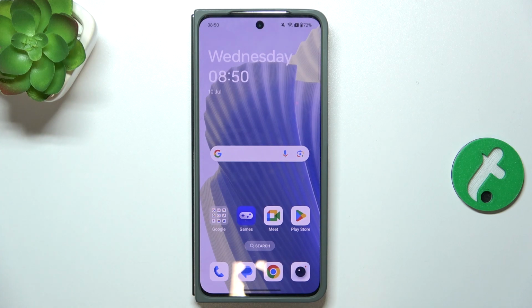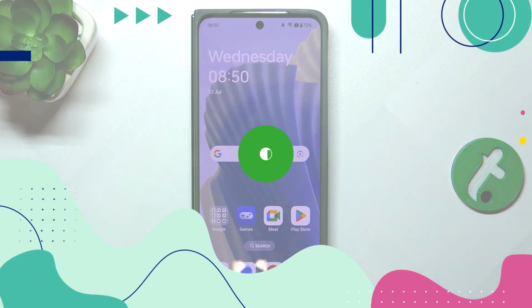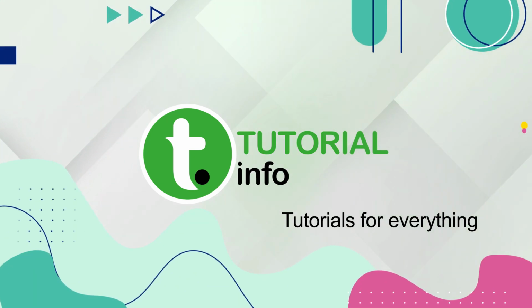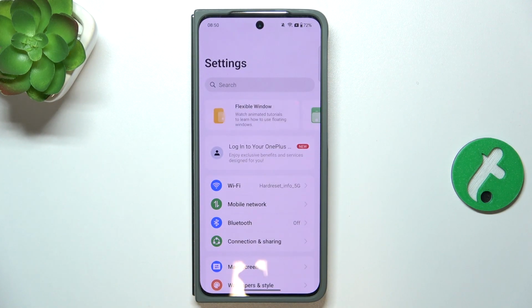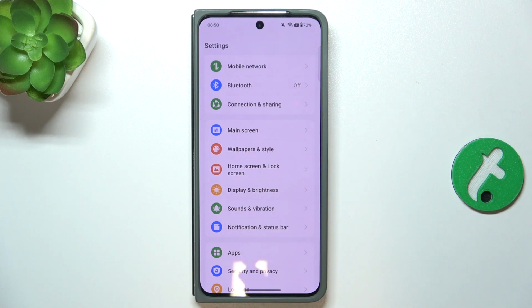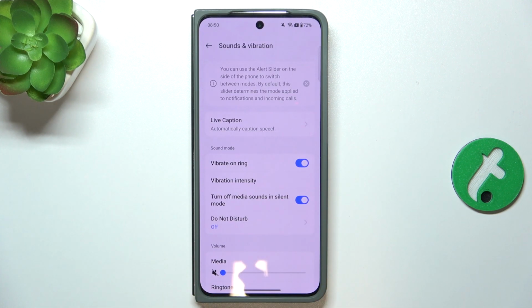Hello, in this video I'm gonna show you how to adjust ringtone volume on OnePlus Open 5G. To adjust it, first go to Settings. Then go to Sounds and Vibration.